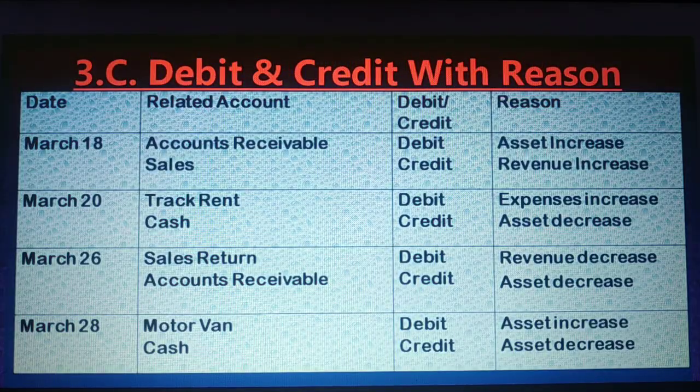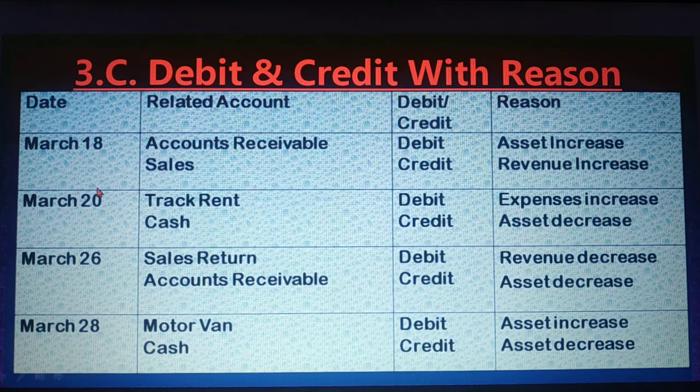Now, determination of debit credit with reason. That means here I have to write the reason also. Earlier I have discussed the reason. Here you have to write why it is debit, why it is credit. So now the columns are date, related account, debit credit, and reason.